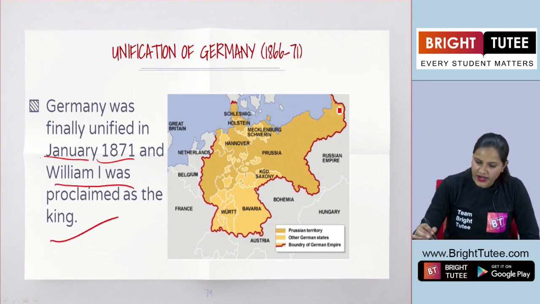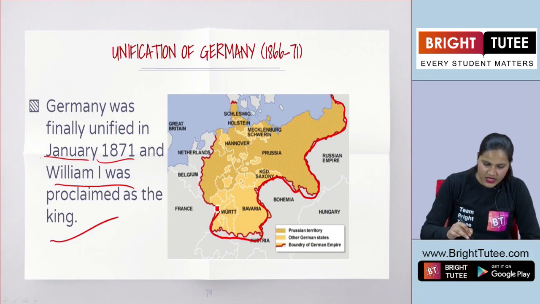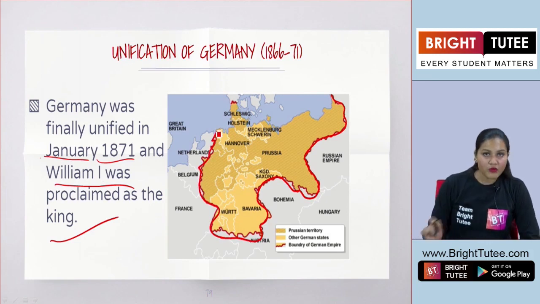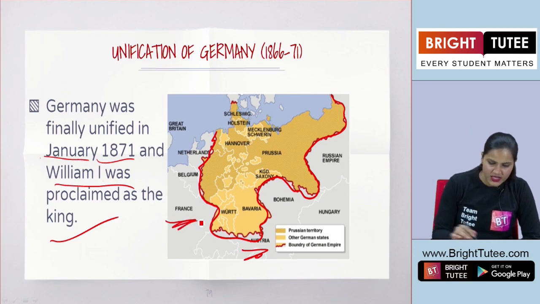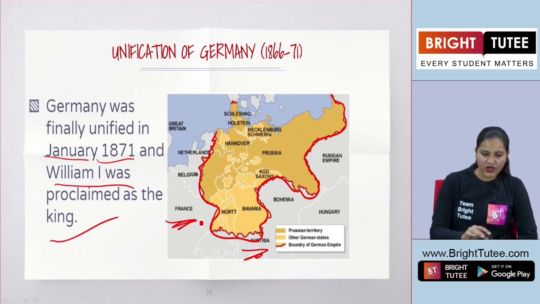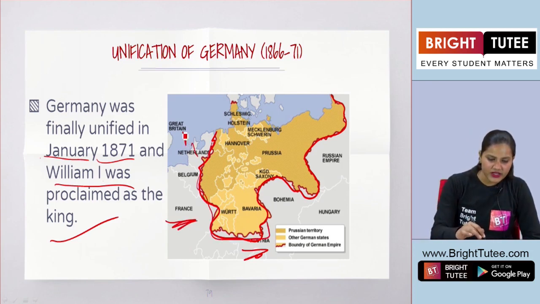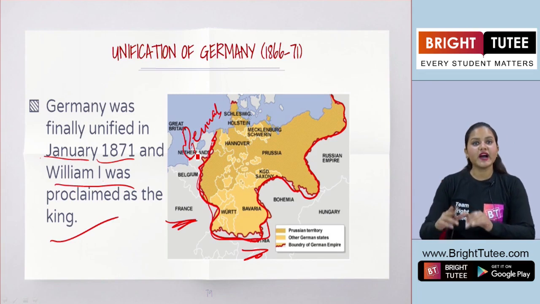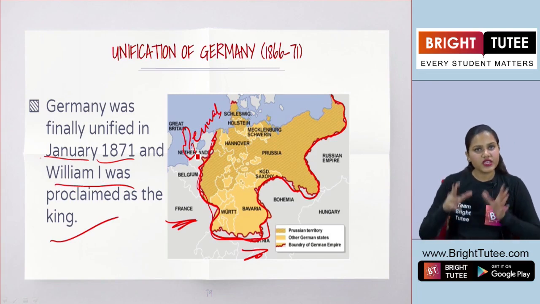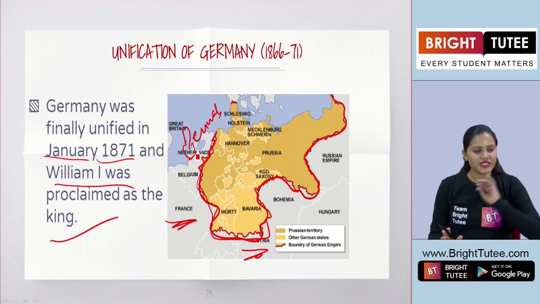Now look at this map here. This is Germany after unification. As you can see, this is the boundary here. The main enemies were Austria, France, and also we saw that they were fighting with Denmark here. Okay. So this is the map of Germany after the unification. Now this is how the whole process took place.